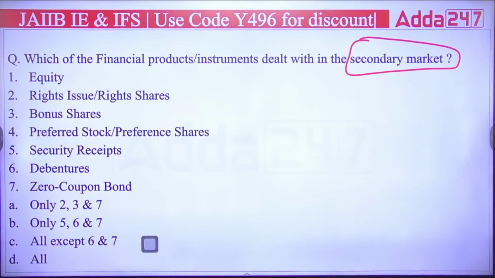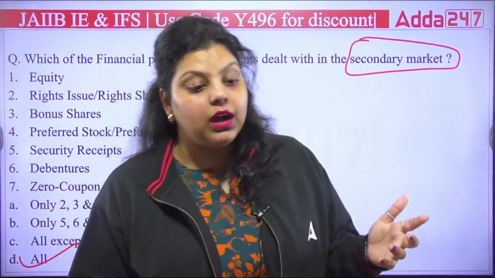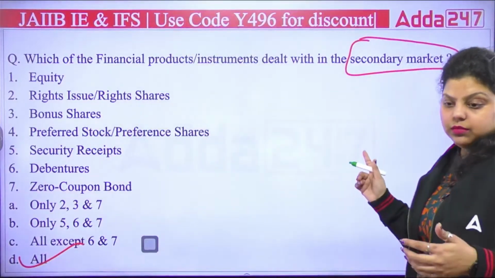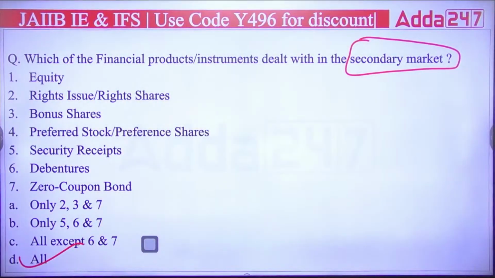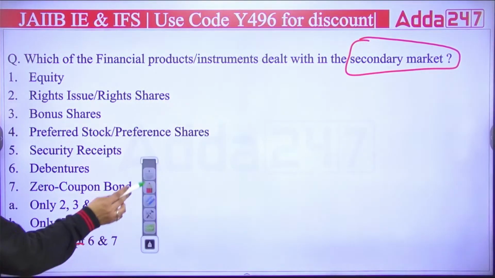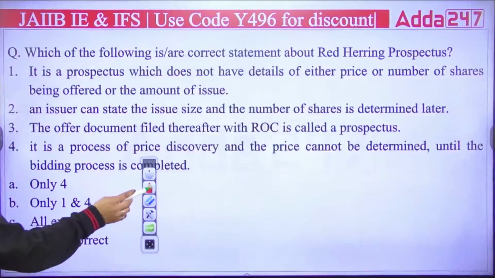A, B, C or D? And the right answer is actually all of the above. All these instruments can be used to raise capital or to perform trading in the capital market under the secondary market. Okay, all of these are correct. Very good. The right answer will be D. All instruments or products can be utilized.